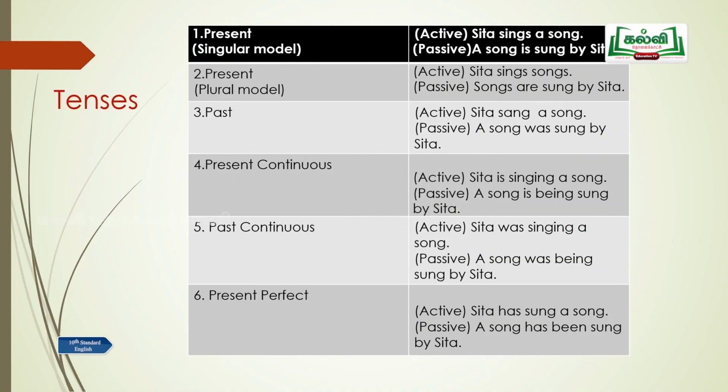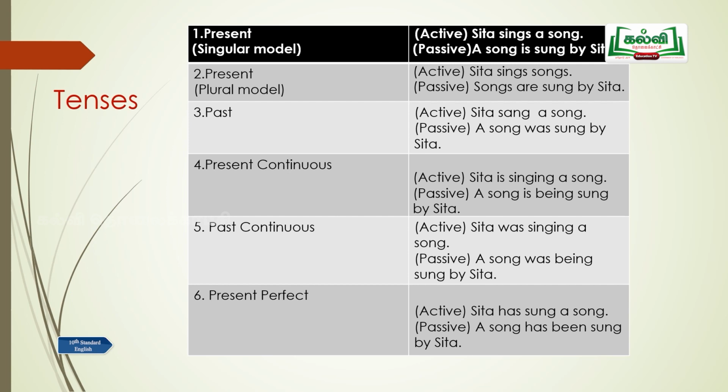In the present tense, Sita sings a song. The sentence is in the active voice. When you change it to the passive voice, it becomes a song is sung by Sita. In the present tense, plural model, we have a plural model. The singular model means in the first sentence you see Sita sings a song, whereas in the plural model we see Sita sings songs. So let's see how in the passive voice it changes. Songs are sung by Sita.